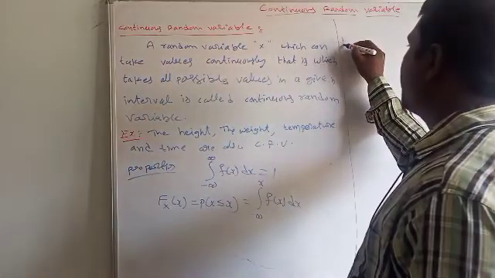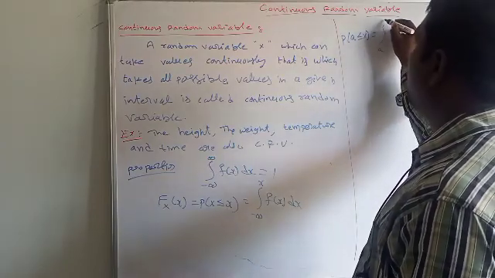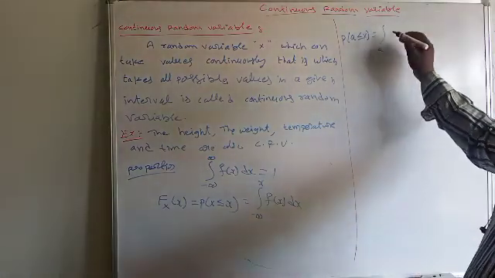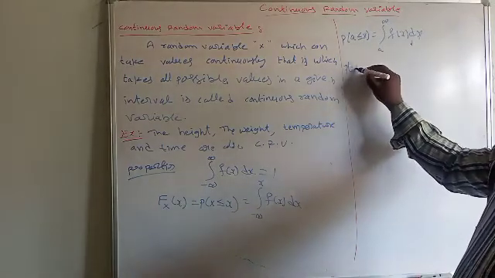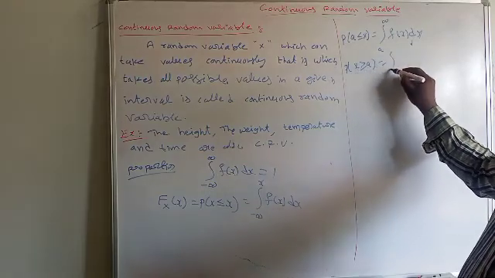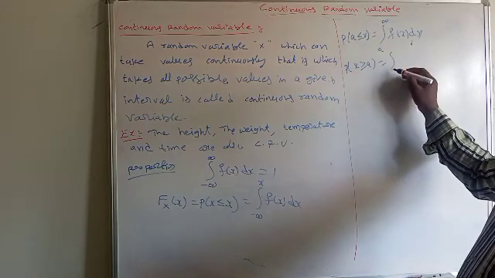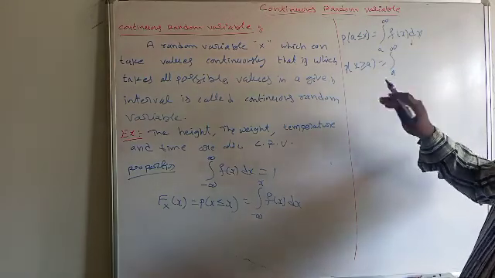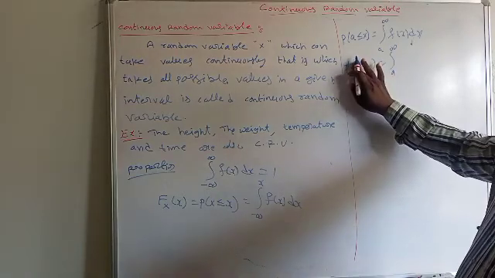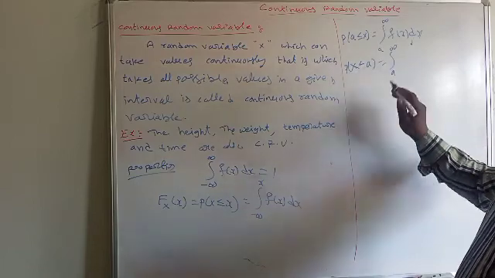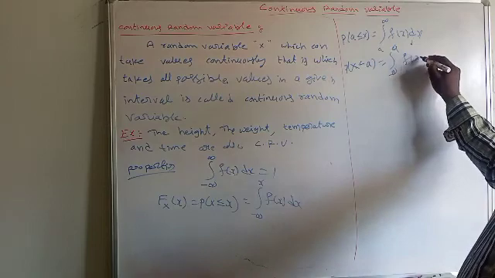Similarly, for example, probability of a less than or equal to X is the integral from a to infinity of f of x dx. This means probability of X greater than or equal to a implies the integral from a to infinity, both are same. For example, probability of X less than a means the integral from minus infinity to a of f of x dx.